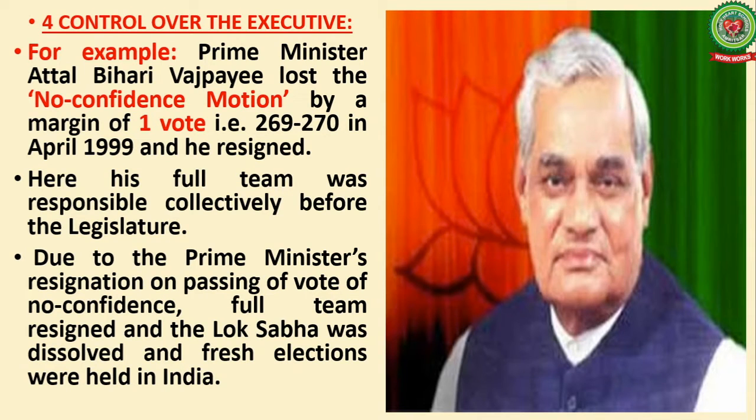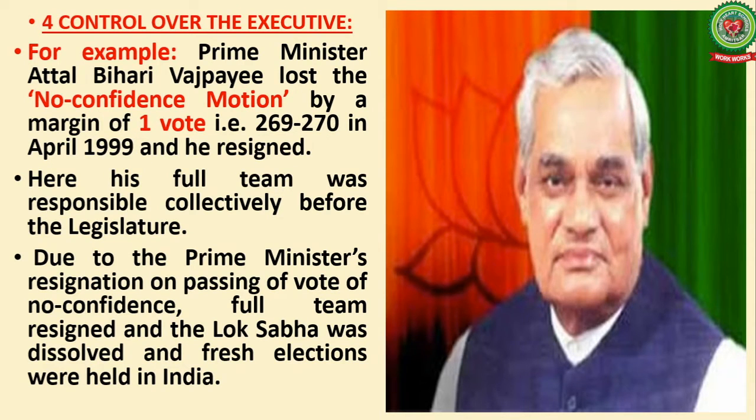Here, his full team was collectively responsible before the legislature. Due to the Prime Minister's resignation on passing of the vote of no confidence, the full team resigned and the Lok Sabha was dissolved and fresh elections were held in India.